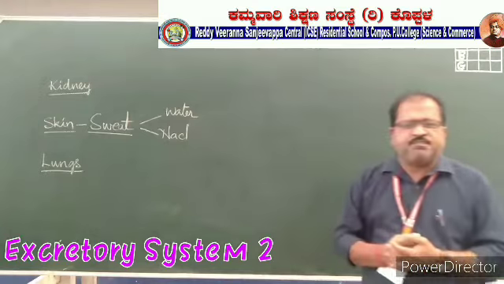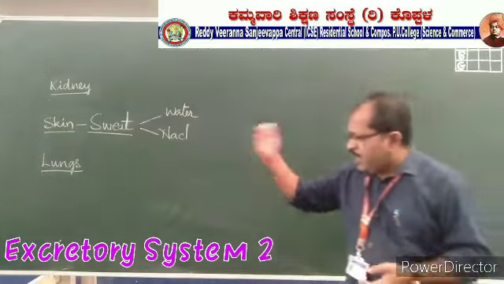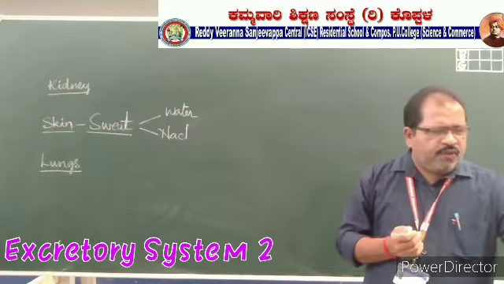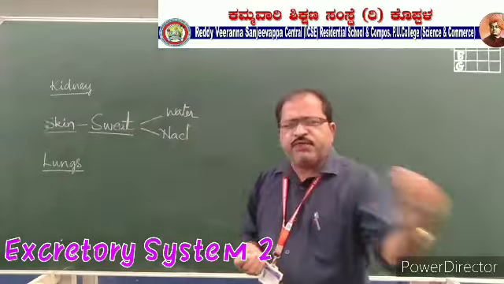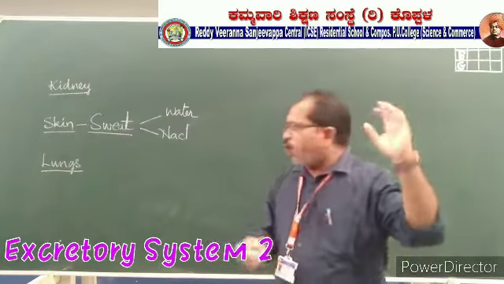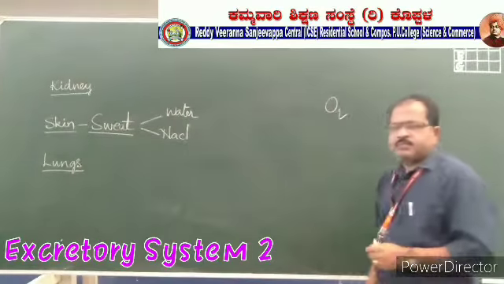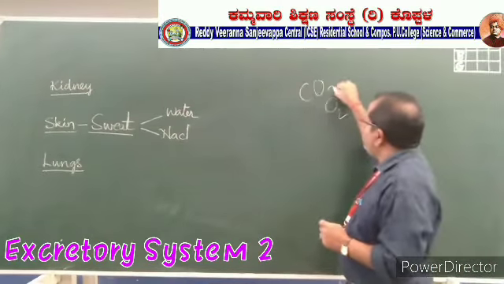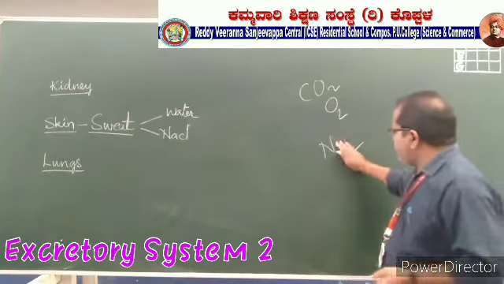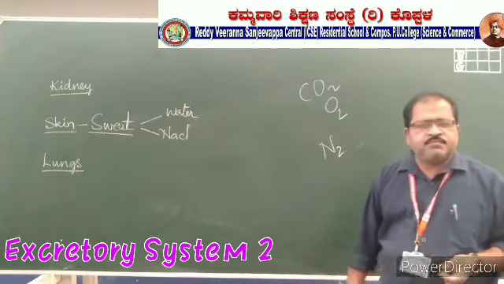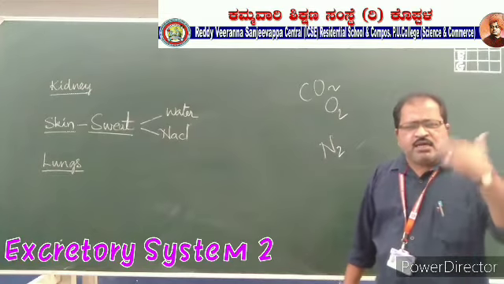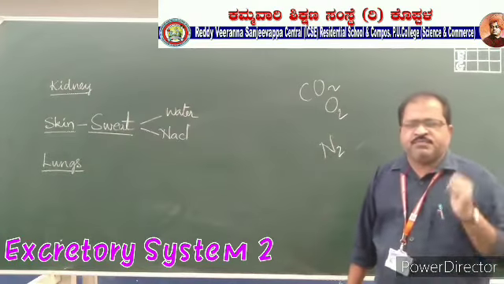And come to the next one, the lungs. We have one pair of lungs, and when we breathe in, we take air into the body. A large amount of oxygen is present, a small amount of CO2, and NO2, N2 nitrogen, hydrogen and some other gases are present in the air we breathe in.